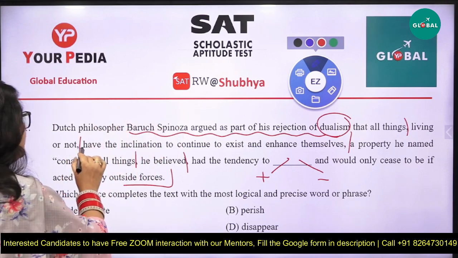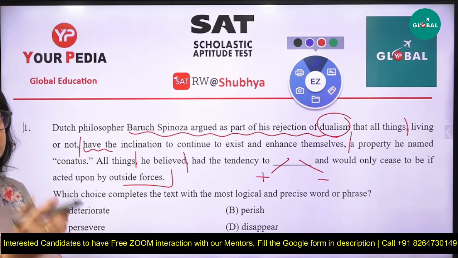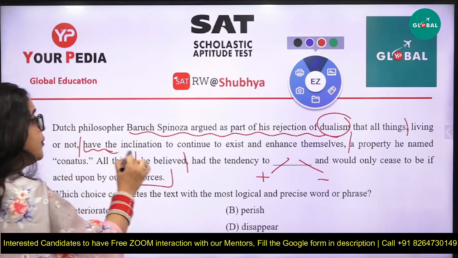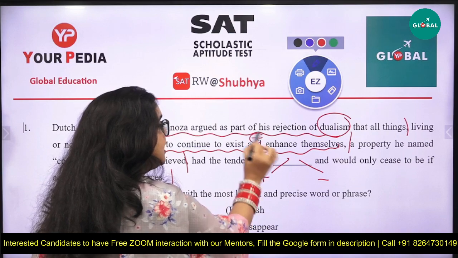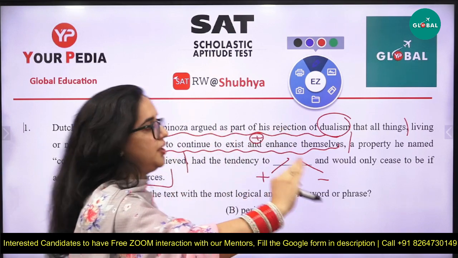Dualism is when two things exist, that is, body and mind. According to him, all things, living or not, have the inclination to continue and keep on enhancing themselves.